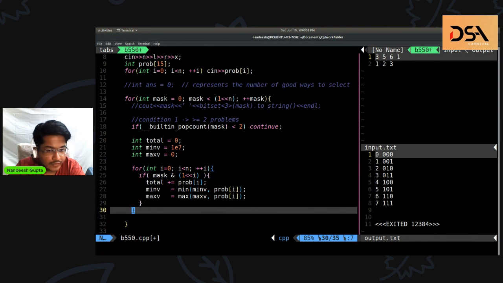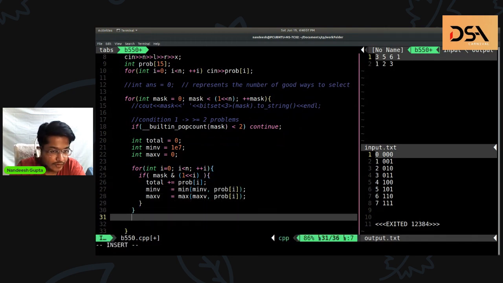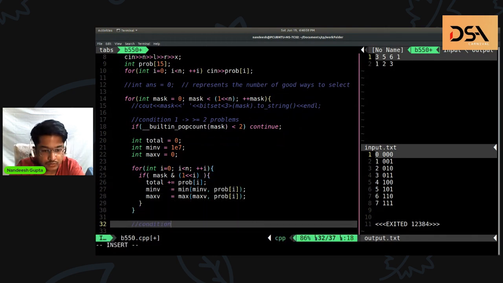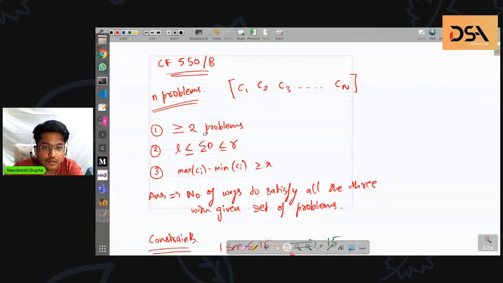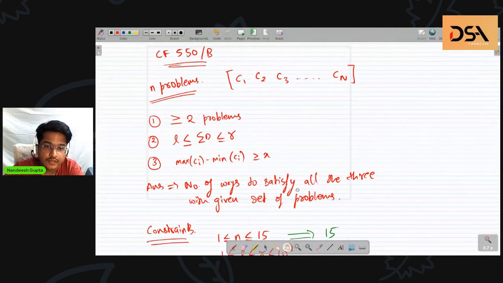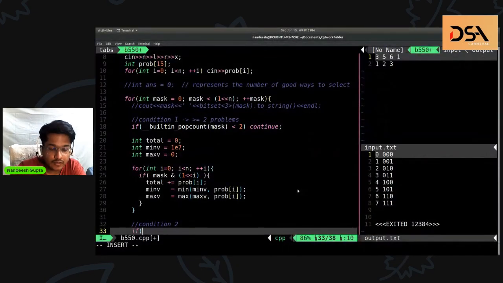So now we have calculated all of the data required, and we'll apply the three conditions. Condition 2 is: if the total is less than L, or the total is more than R, then we'll say continue.